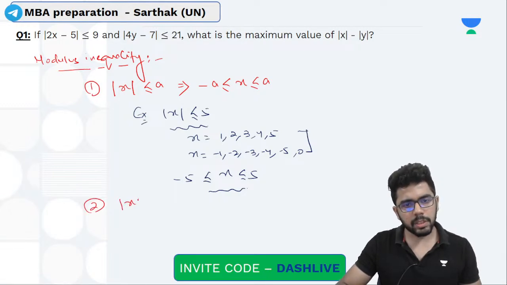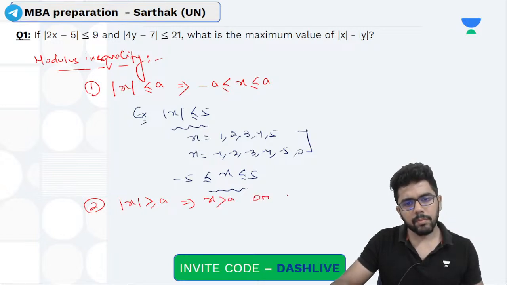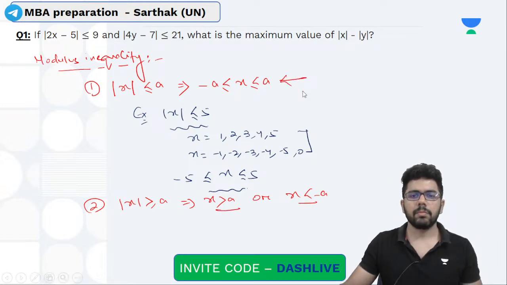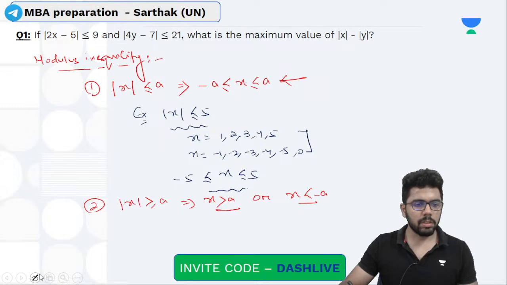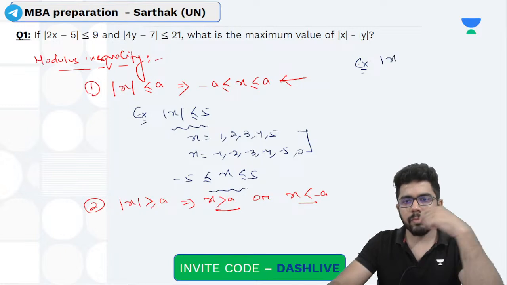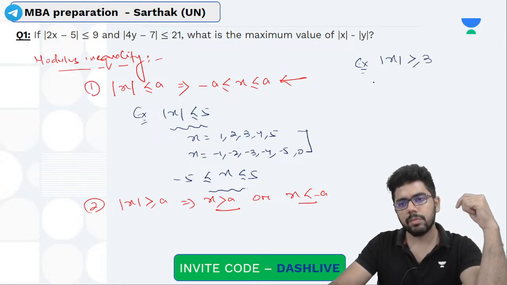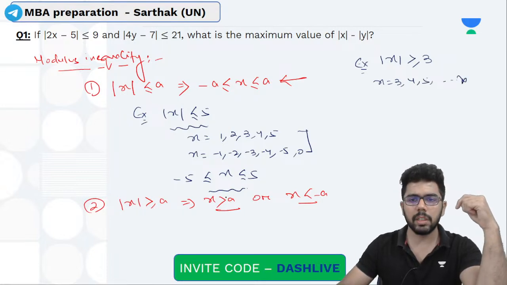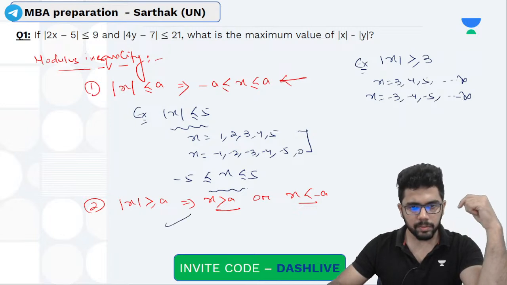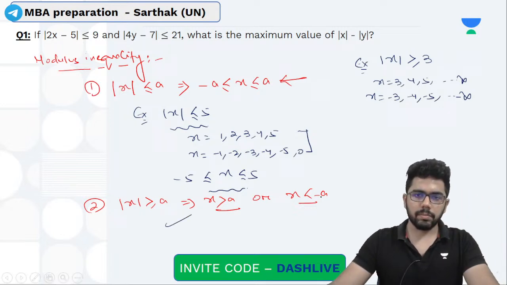And the second property is mod x is greater than equal to a. Then implies either x is greater than a or x is less than minus a. Just keep these two things in mind और आराम से तुम्हारा सारा क्वेश्चन सॉल्व होगा. इसका भी एग्जांपल लेके देख लेते हैं. Suppose I'll say mod x is greater than equal to 3. So x can be 3, 4, 5, anything till infinity. So x can be anything greater than 3. I can take x as minus 3, minus 4, minus 5, anything till minus infinity. So that is why x greater than a or x less than minus a.